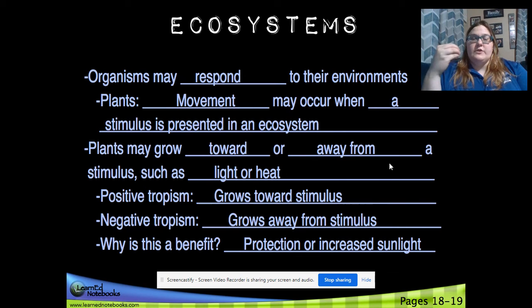It's protection or increased sunlight. So roots have a positive hydrotropism. That means they move towards water. But the roots have a negative phototropism. They don't grow towards the sun. Positive phototropism is the green part of the plant actually moving towards the sun. So you can have positives and negatives.